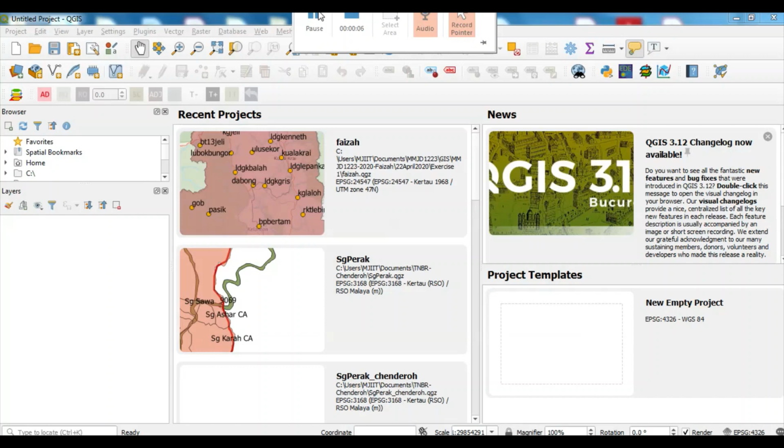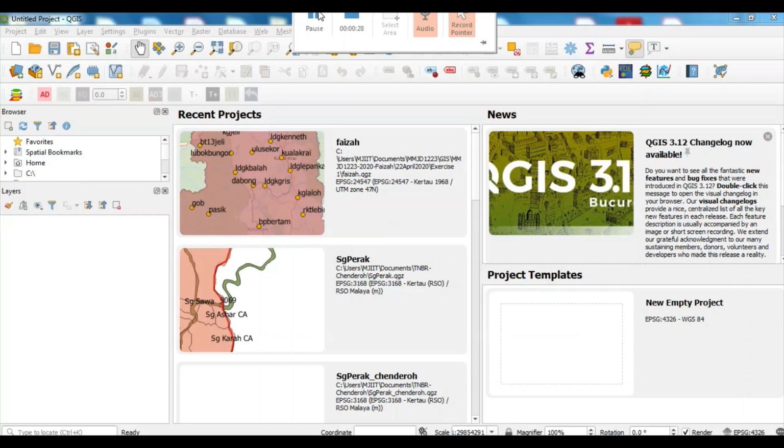Okay, so today I would like to teach you how to do the rainfall distribution for the Kelantan River Basin. But before that, I want you to refer to my slide number 3 of today, on the exercise number 1.